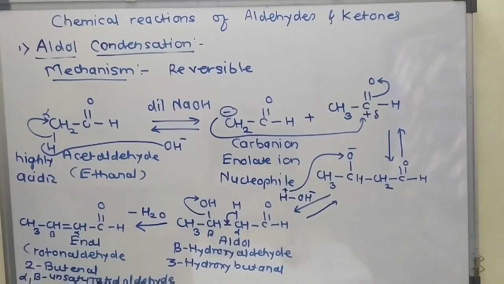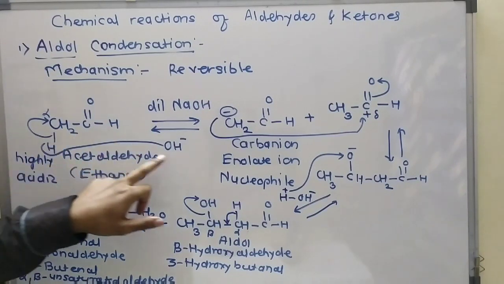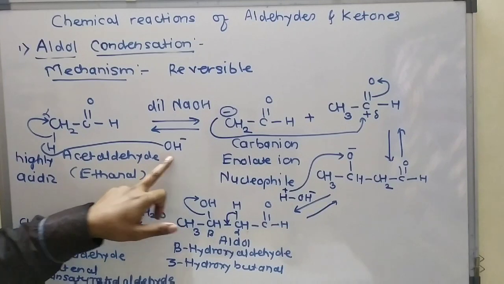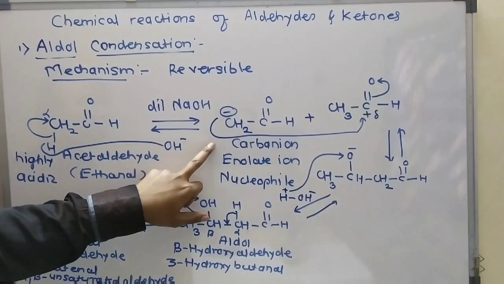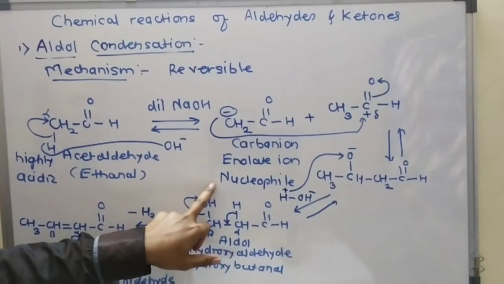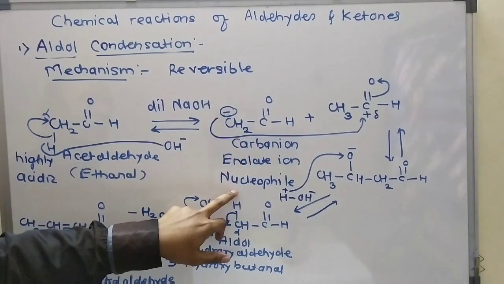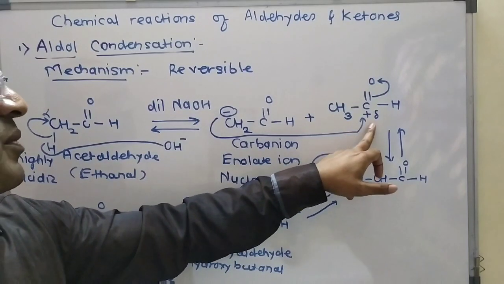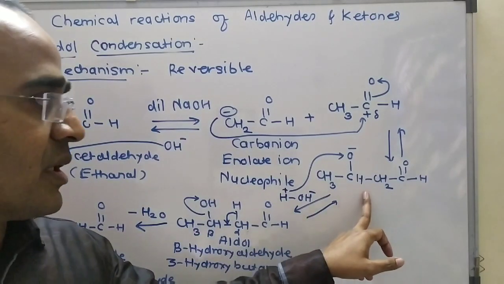So this one is the mechanism of the aldol condensation reaction. This one is a reversible reaction. Here the first molecule of acetaldehyde reacts with the base. The base abstracts the hydrogen from here, that is the alpha hydrogen, and there is formation of a carbanion. This carbanion is also called an enolate ion, and this one is the nucleophile. The second step of the reaction is this nucleophile attacking the electrophilic center, that is the carbonyl carbon of another molecule, and there is formation of this intermediate.